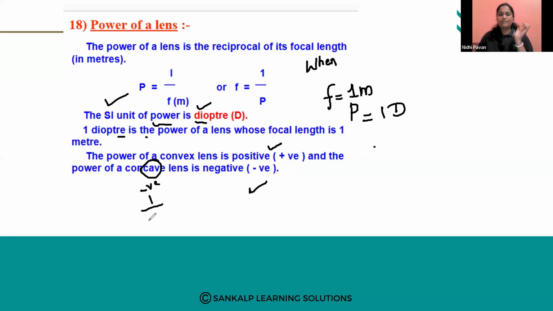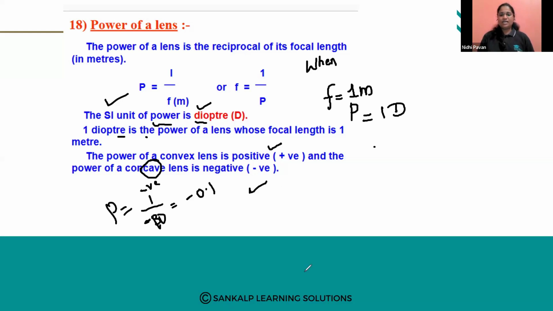So 1 divided by a negative value, let us take minus 10, it will be minus 0.1. So the power of concave lens is negative because its focal length is negative. The power of convex lens will be positive because its focal length is positive. So this is about the power of lens.